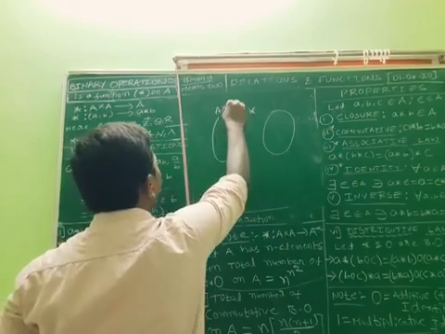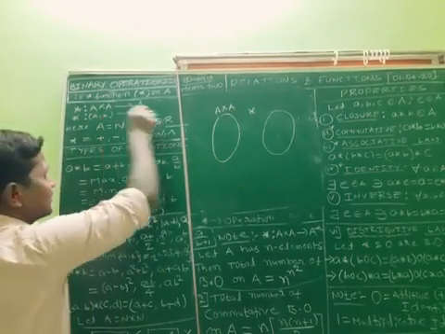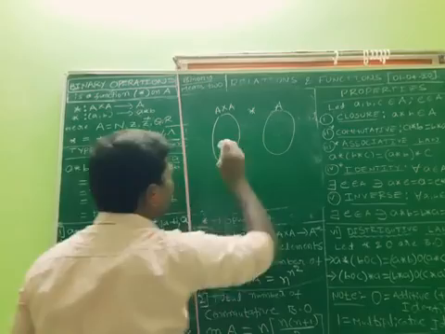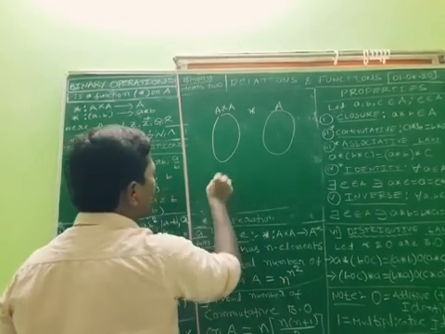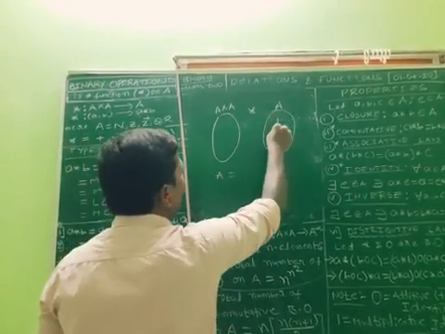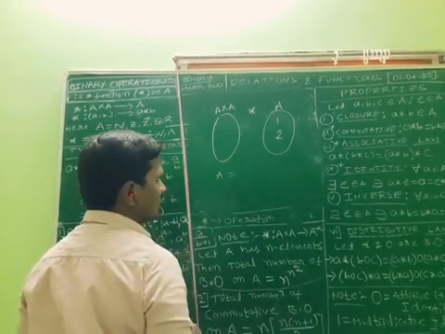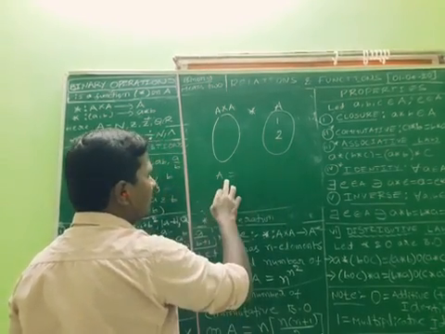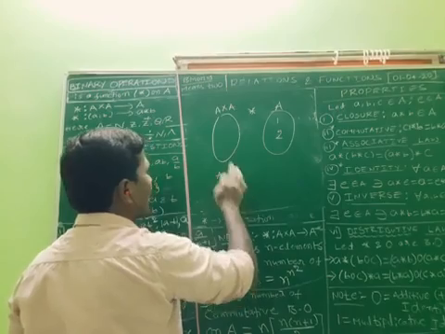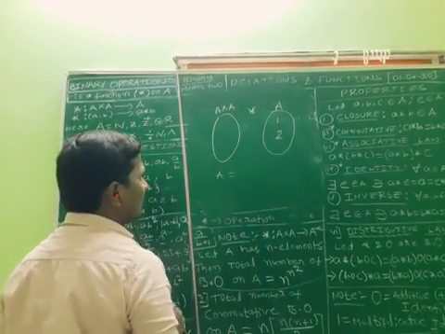What is the domain here? A cross A to A. For example, I want to take A as 1, 2, two elements.